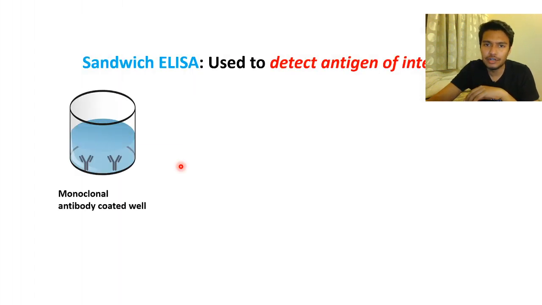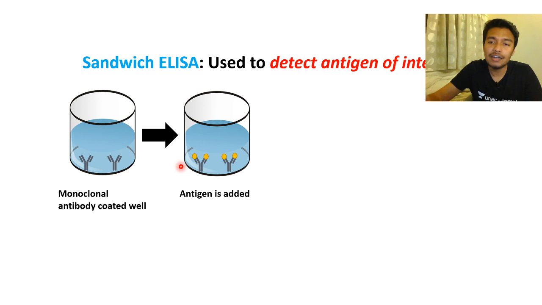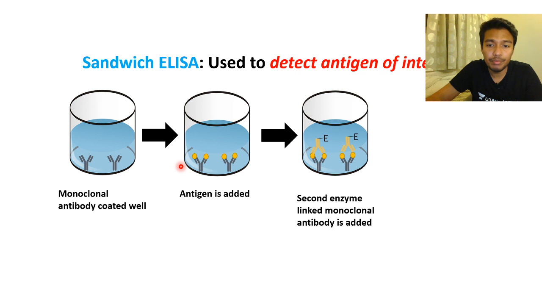We talk about sandwich ELISA right now. This is a very good method to detect an antigen of interest. So you know what antigen is going to bind to what antibody. You first put a monoclonal antibody against the particular antigen that you want to detect, and then you add your analyte. Your analyte is your patient sample or blood sample or serum sample or any sample. Then, assuming the antigen is present, it would bind, and then you put another enzyme-linked secondary antibody,